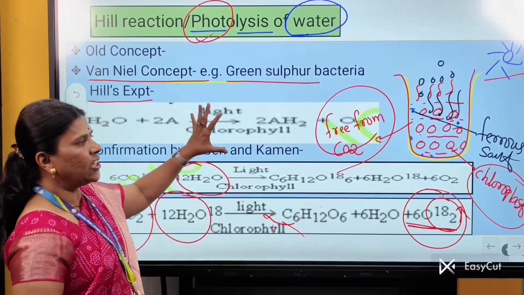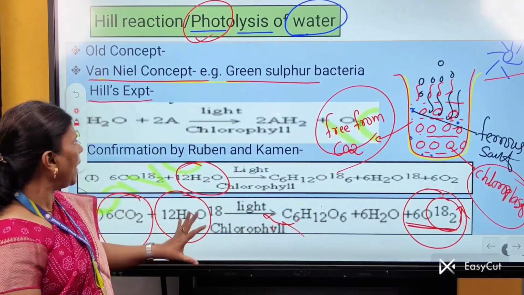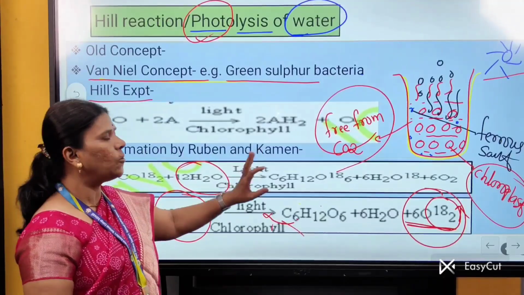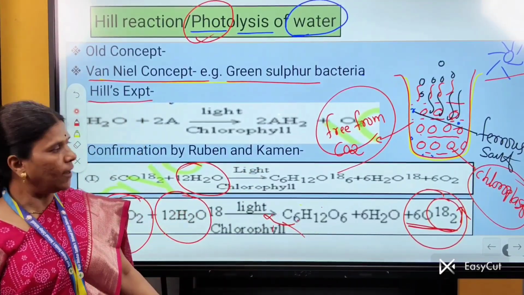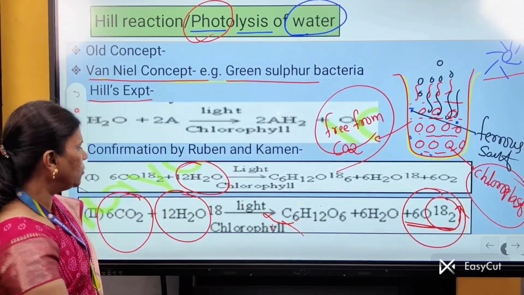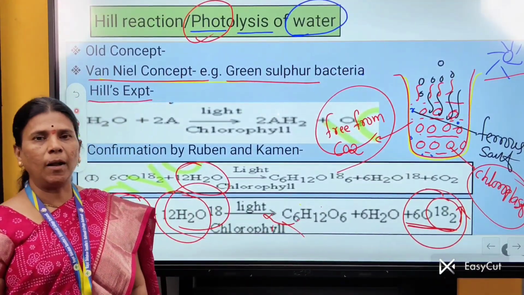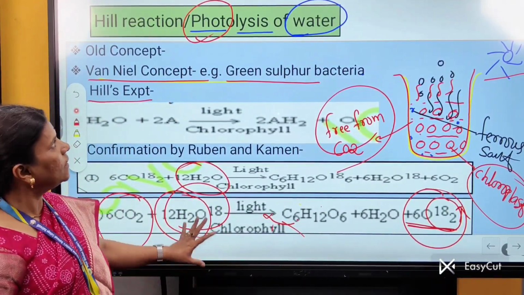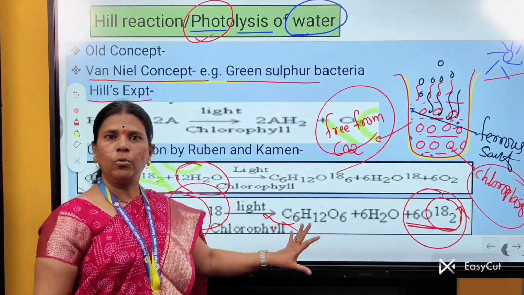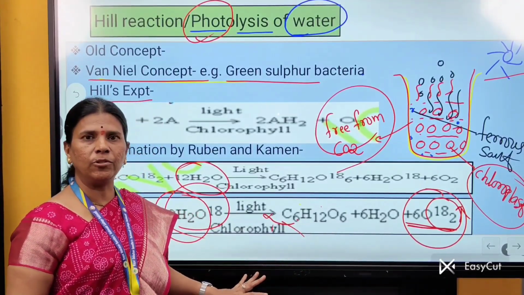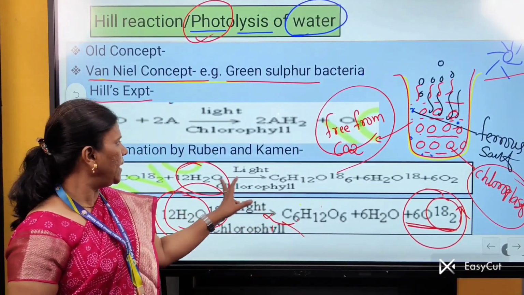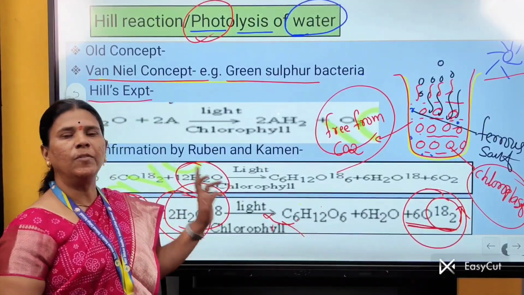And his suggestion was confirmed by the scientists Rubin and Kamen, who used a radioactive isotope of oxygen instead of normal oxygen. Thus, it was accepted that O2 evolved during photosynthesis comes from splitting of H2O and not from CO2.